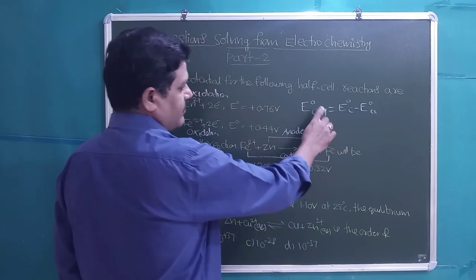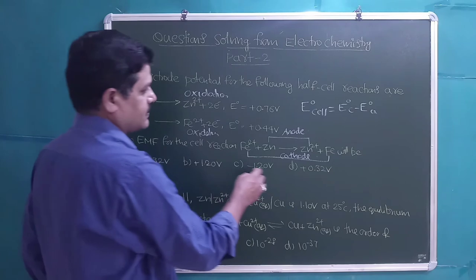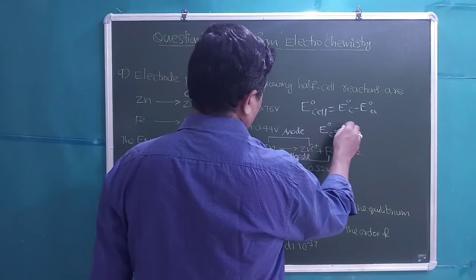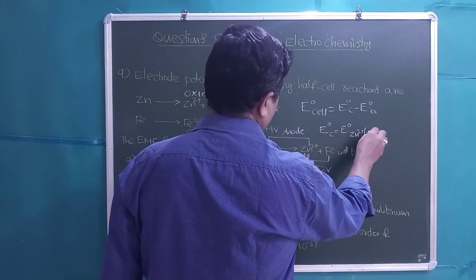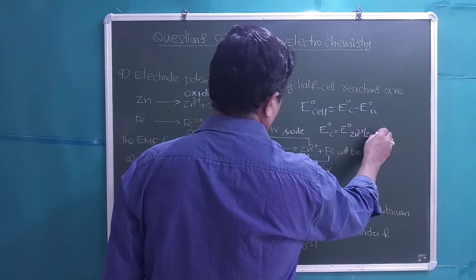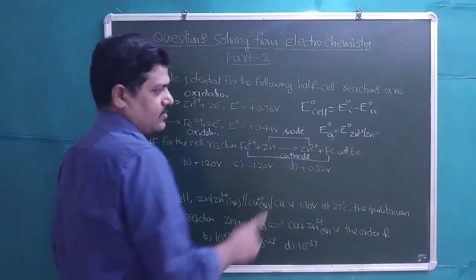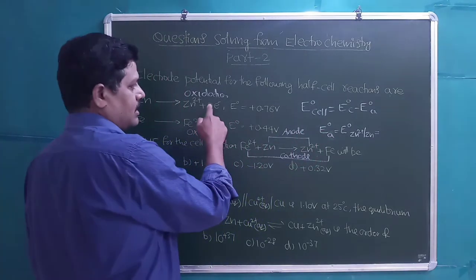So in this formula we need to substitute both the electrode potentials as reduction potentials. Students, then E0 cathode is equal to E0 Zn2 plus slash Zn, reduction potential is required. Zinc electrode is anode, right? So given potential is oxidation potential.